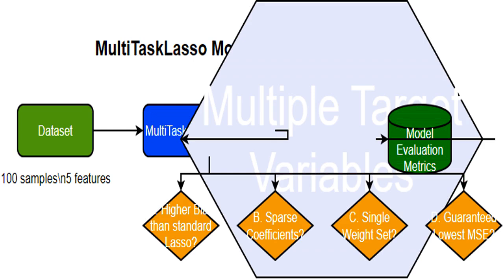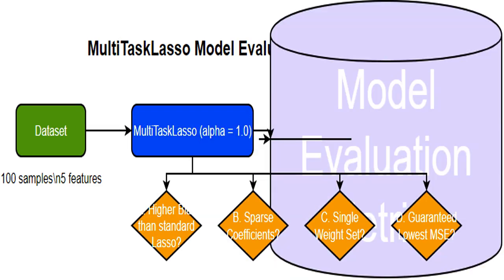This is a multi-target regression problem. I'm trying to predict multiple things at once instead of just one variable, which is the essence of MultiTaskLasso. I'll use metrics like mean squared error, MSE, to assess the model's accuracy. MSE measures the average squared difference between the predicted and actual values.